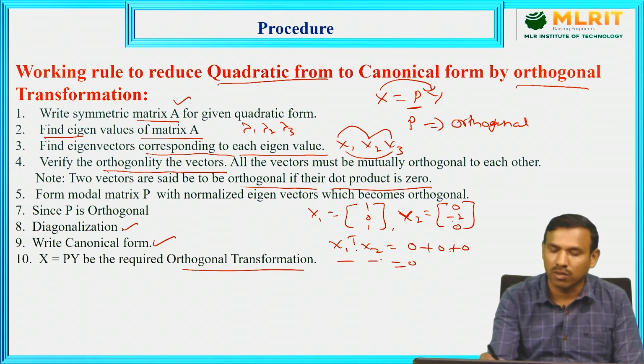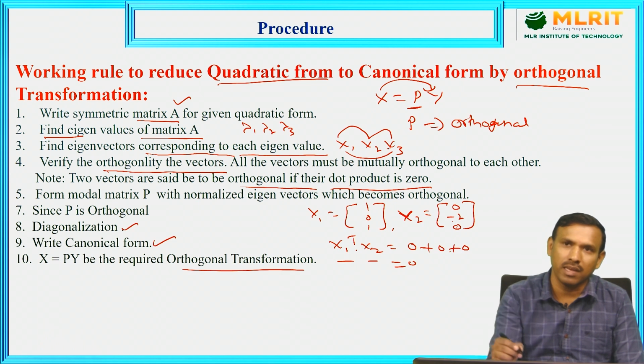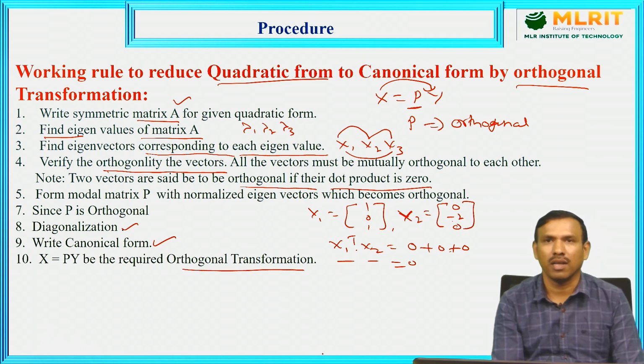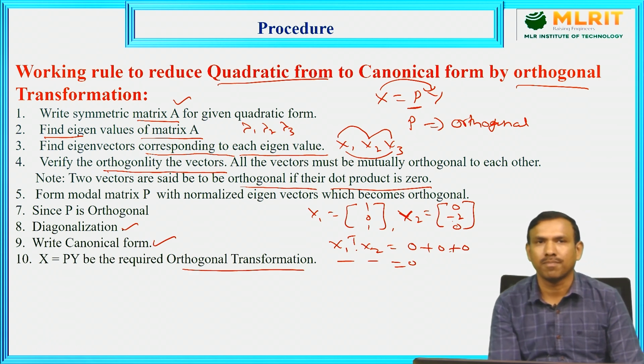Then these two are orthogonal. X1 and X2 are orthogonal to each other. In such a way, we have to verify whether the obtained three eigenvectors are orthogonal or not. If not orthogonal, we have to make them orthogonal by changing the values. So we need to prepare the eigenvectors in such a way that the three are mutually orthogonal, right?